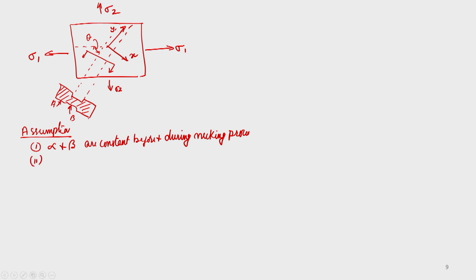The second assumption is, for the necking process to be local, the necking process should not affect the boundary conditions.